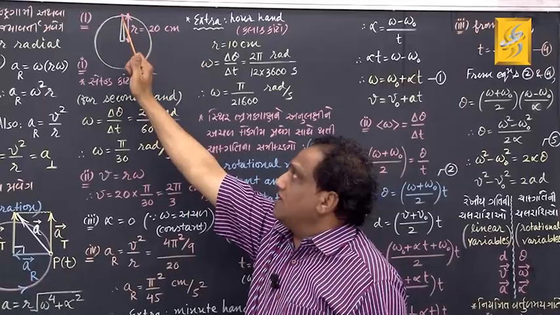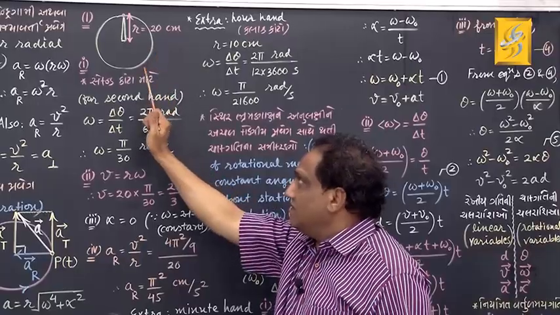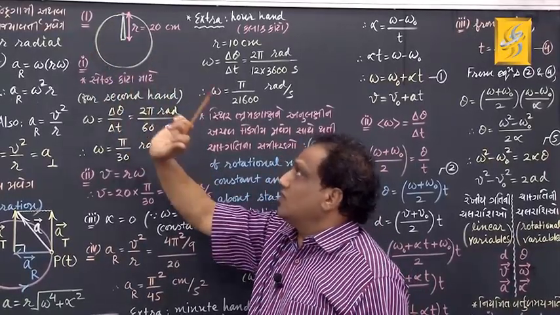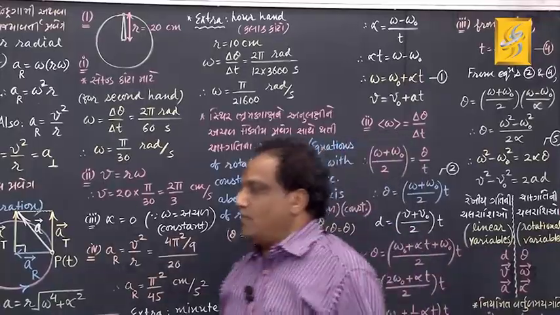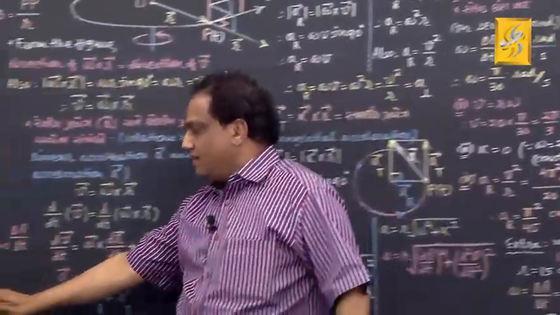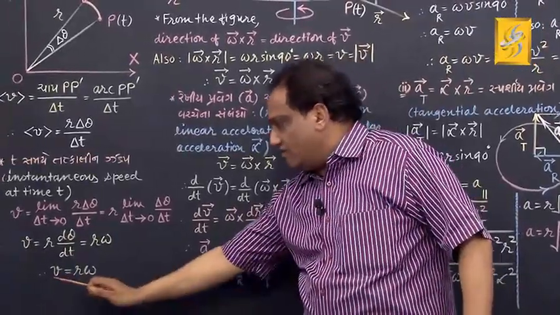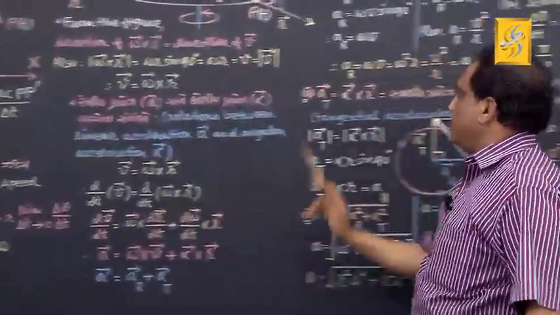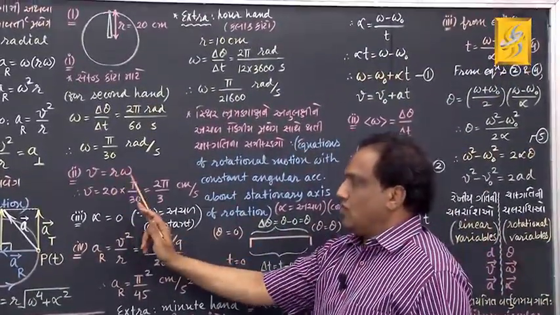For this outer end, for this particle, you can see it is revolving on a circular path having radius small r. Then just now you have obtained the scalar relationship between linear velocity and angular velocity. What was that? V equals r omega. V equals r omega.